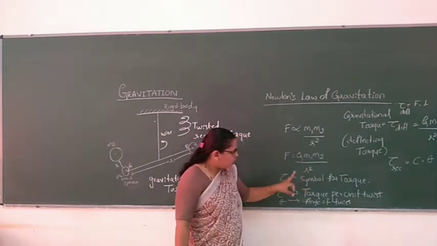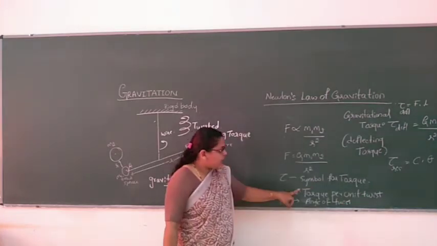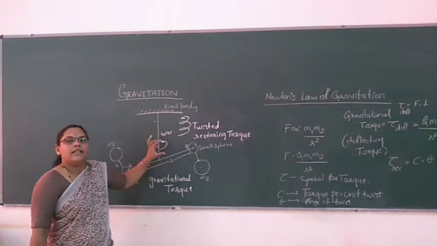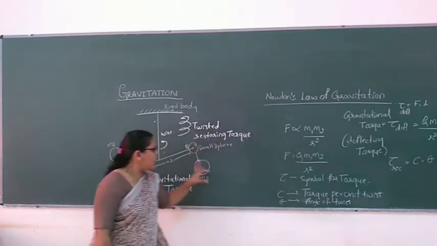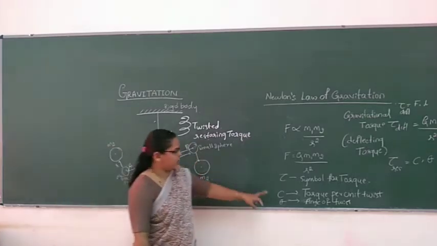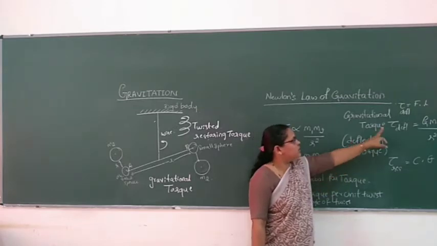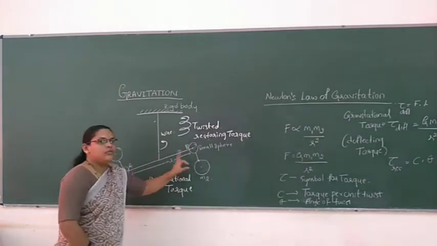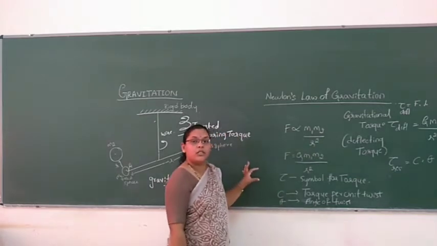So, as we know here, tau will be the symbol for torque. Now, C will be torque per unit twist, meaning how much the wire will get twisted. Theta is the angle of twist. Then gravitational torque is also called the deflecting torque, which is equal to the product of the gravitational force and the length of the bar. Then restoring torque is equal to the product of the